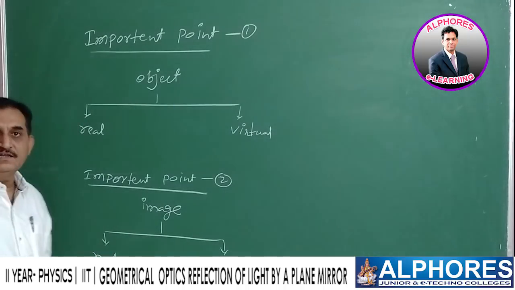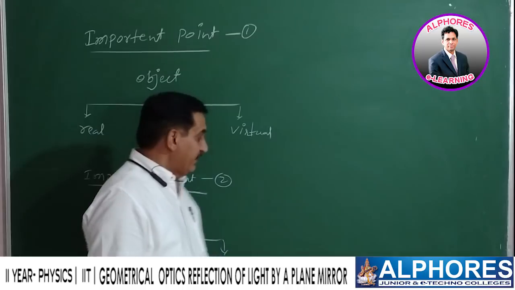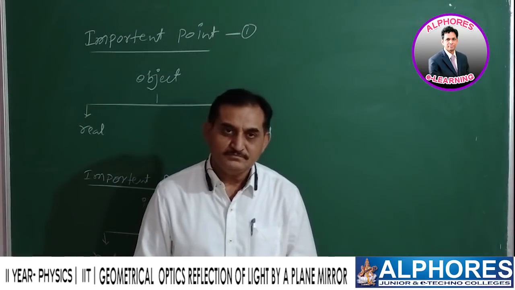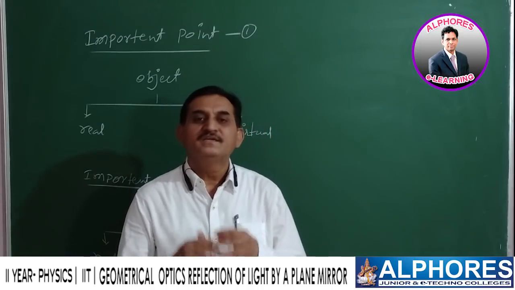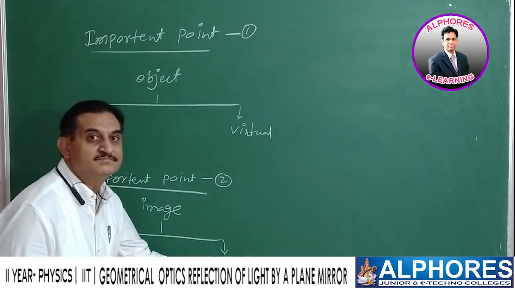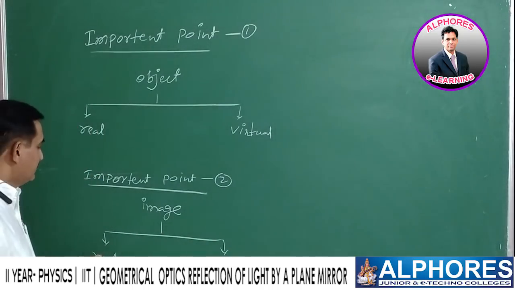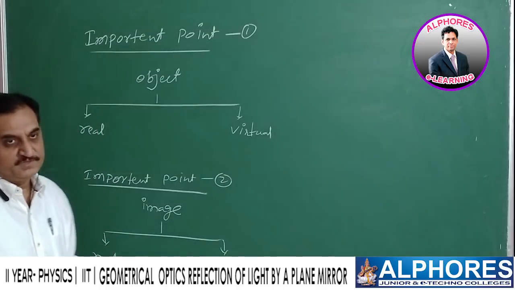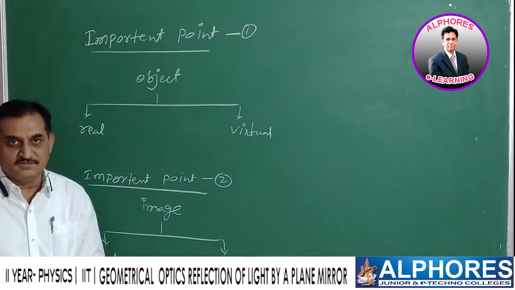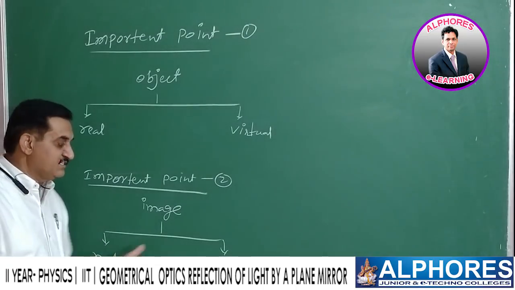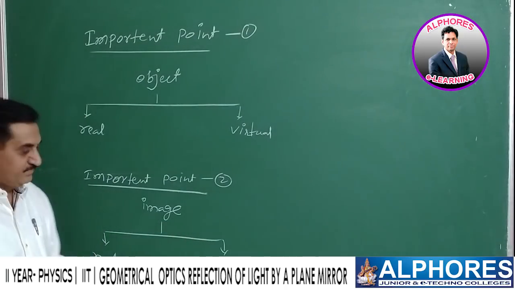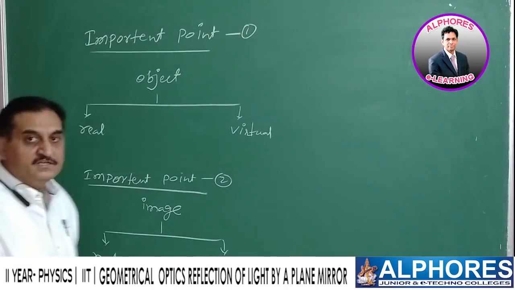Images, regarding real and virtual images. Real image and virtual image, these two can be seen by human beings. How is it possible? We can easily estimate that the light may diverge from both. Otherwise, we can't see the real and virtual images. Therefore, the real image and virtual image both can be seen since the light is diverging from the real image and also from the virtual image. These two points are very important.